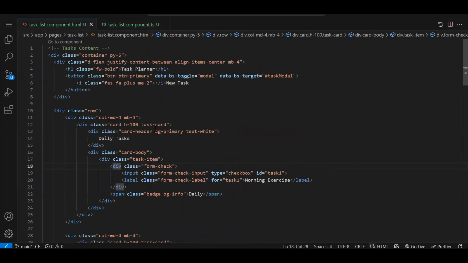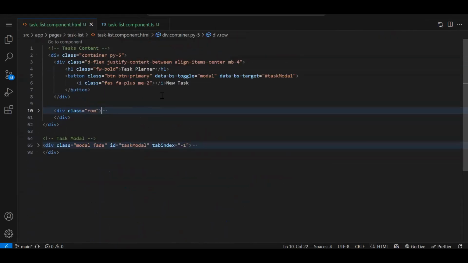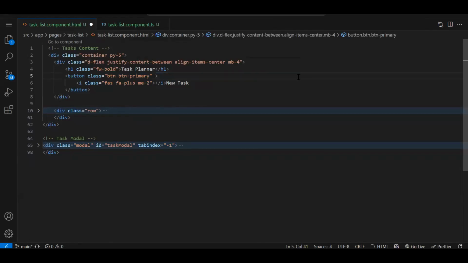Now, in the task list component, after this row, we have this modal pop-up. Once I click on this button, I need to open this modal pop-up. For doing this, we are going to add a dynamic style to this particular div, that is nothing but display block and display none, by which we show and hide the modal pop-up. We are going to do that by using ViewChild because I wanted to explain the ViewChild concept also. There are multiple ways to do the modal pop-up.